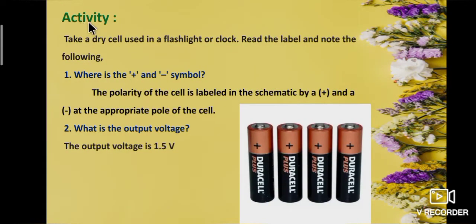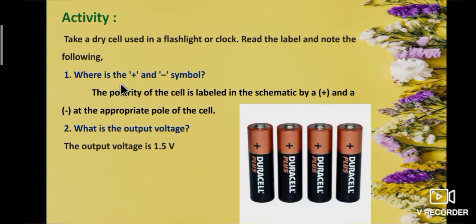Okay students, let's see the activity. Take a dry cell used in a flashlight or clock. Read the label and note the following. First question, where is the plus and minus symbol? Second question, what is the output voltage? Look at the cells that you come across and note down the symbols and the voltage. These are available in your home.